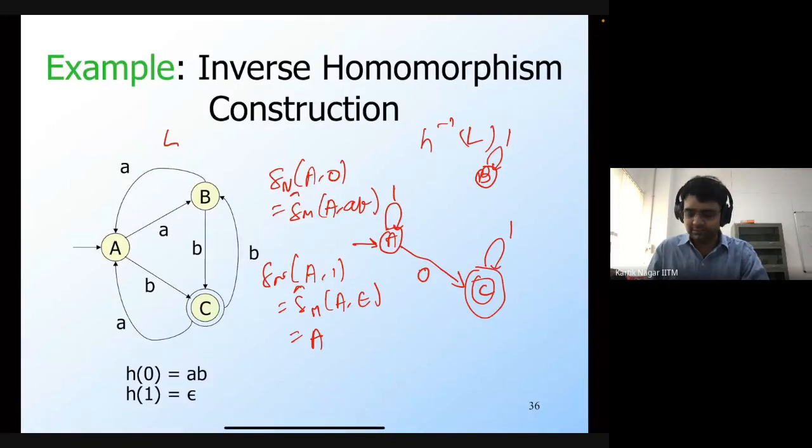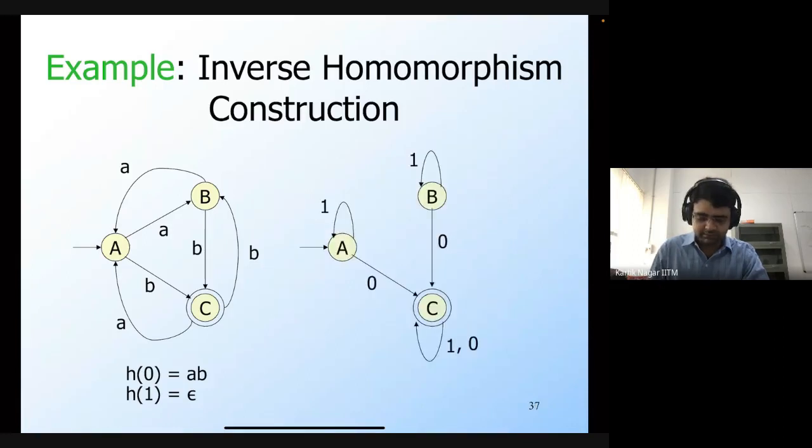for every state. And what about for 0? If you're in the state B and you see a 0, then you're going to go to the state C. And if you're in the state C and you see a 0, then you're going to remain there.